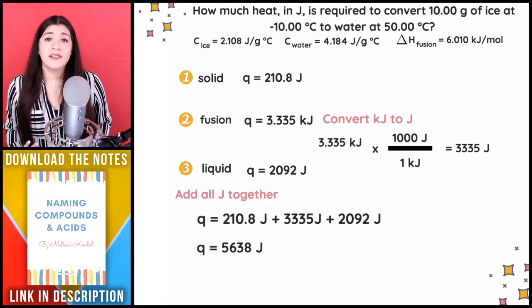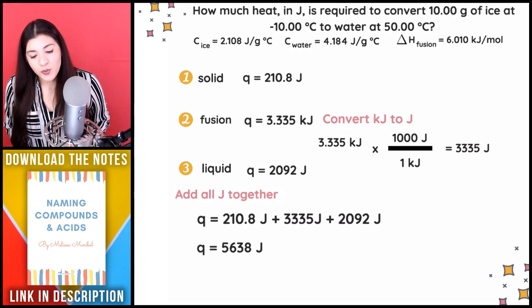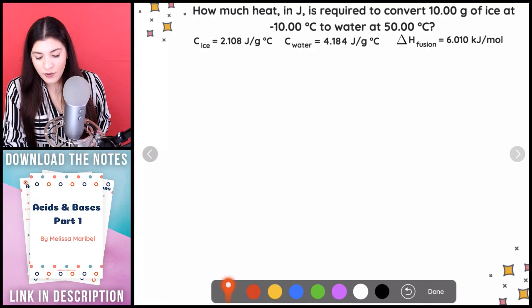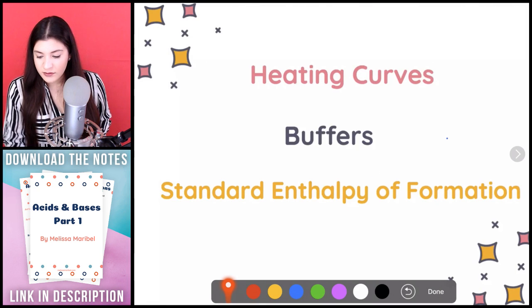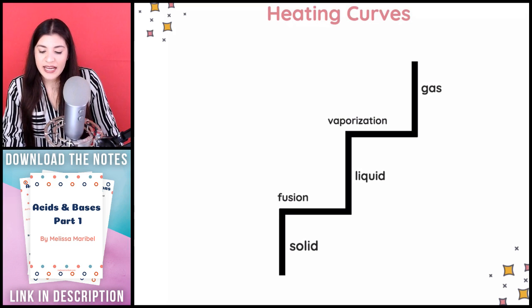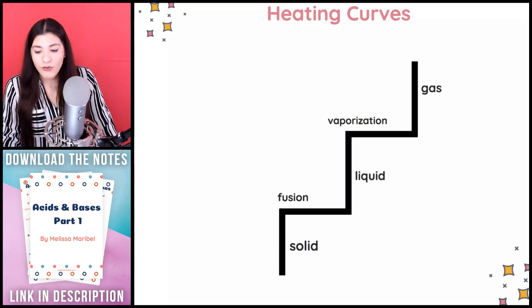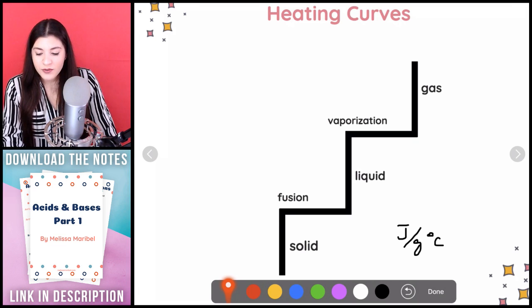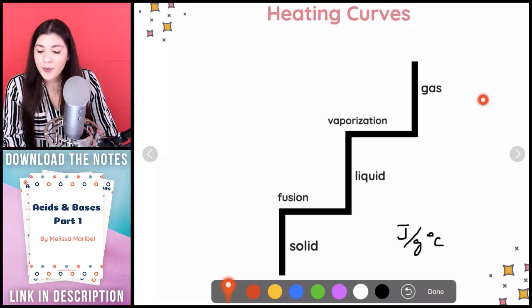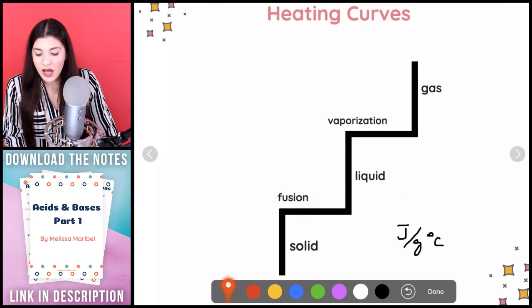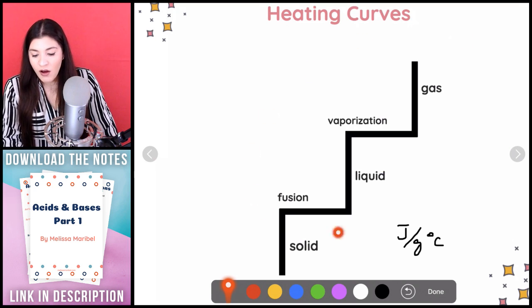So that's the general process of these types of questions. They may seem a little bit longer just because we have so many different formulas, but my main thing that I want to recommend to you guys, let me go back to the heating curve, is just draw this out. Literally see how far we are going up this little curve, or I think of it as a ladder. How far are we going up? Because in our previous case, we didn't need vaporization or gas. We just went from a solid to a liquid and that's it. And of course we required fusion, but we just had 3 different formulas. We didn't have all of these.